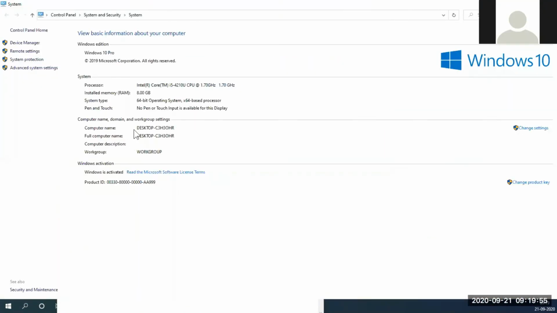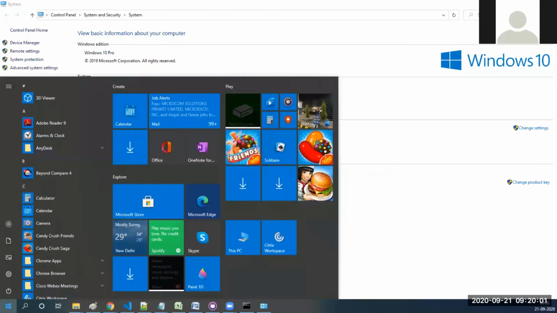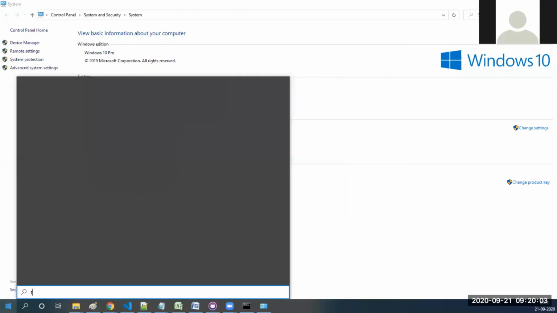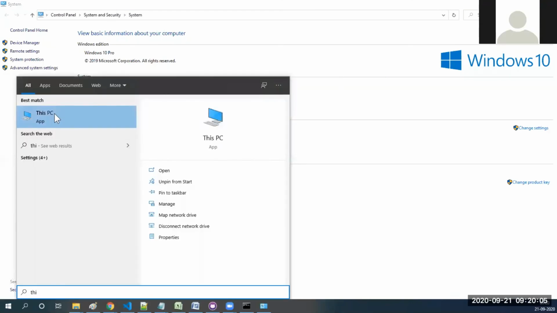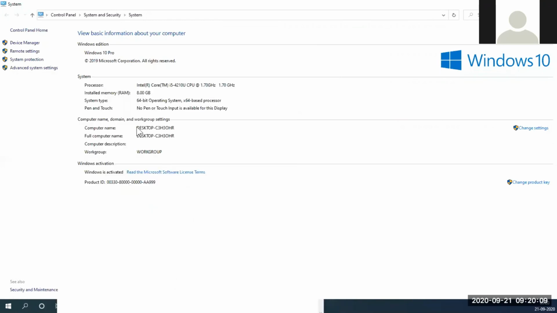It is a computer name. So you can observe here, maybe This PC, properties, you will see that. Even if you call this one or that IP address, both are similar.